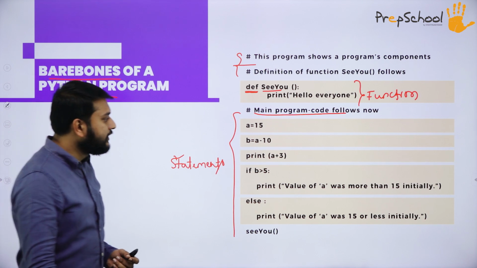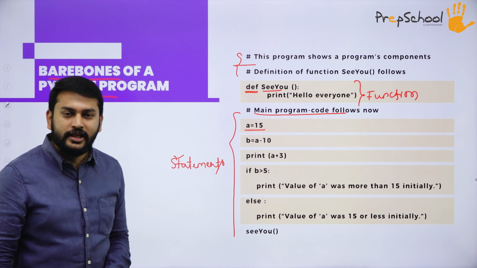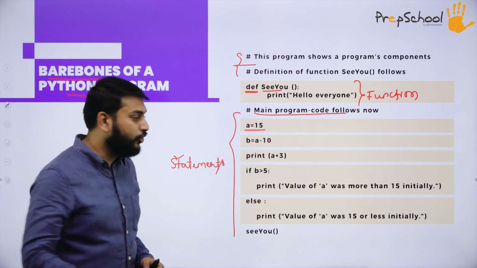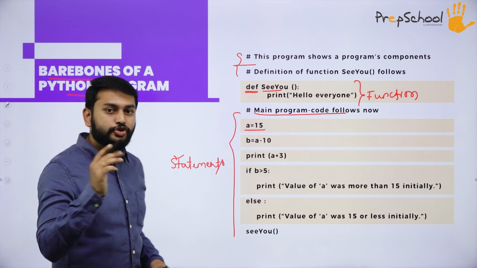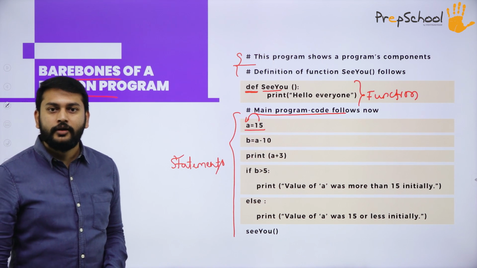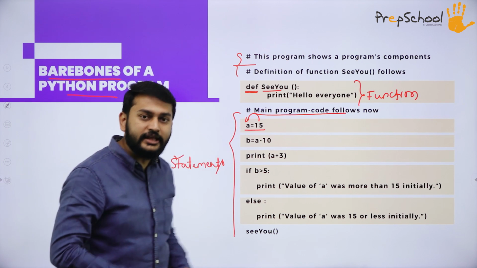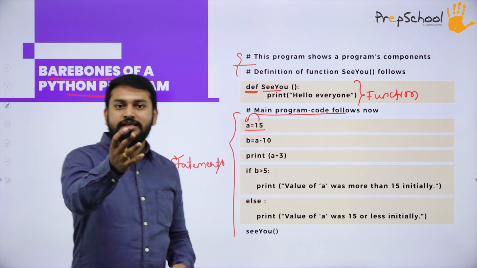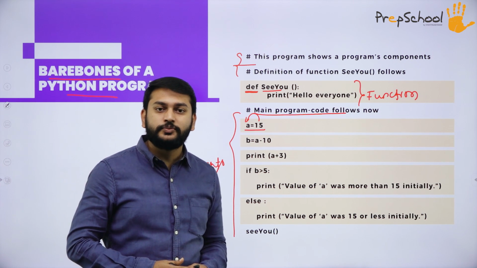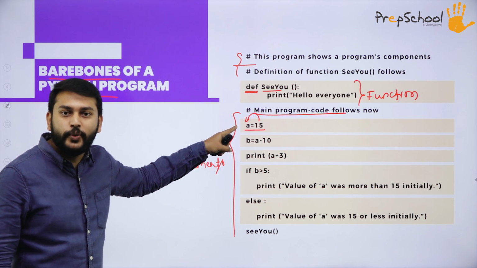So guys, observe here, I'm just writing a is equal to 15. Sir, what is this a is equal to 15? I'm creating my own variable, that is a, and storing the value 15 in this variable a. I'm not writing any data type here. If you have studied any other programming language like C, C++, or Java, you would have come across a concept called data type, where you have to mention what type of data the variable is.